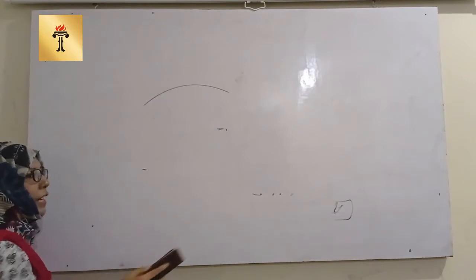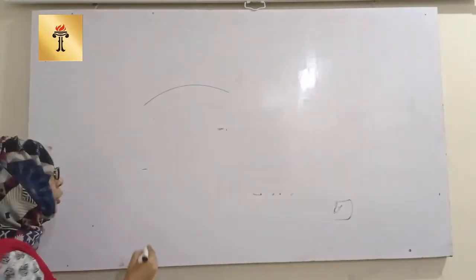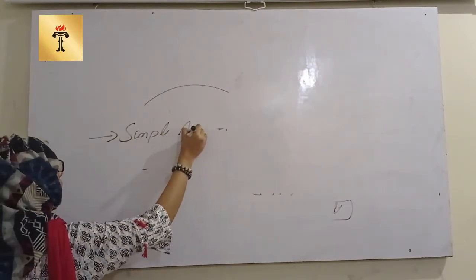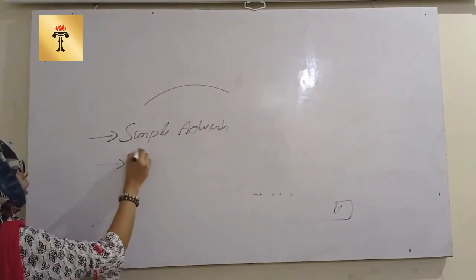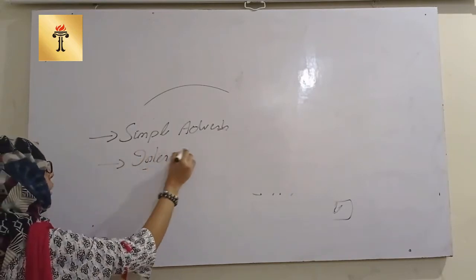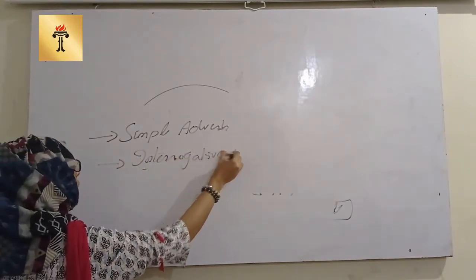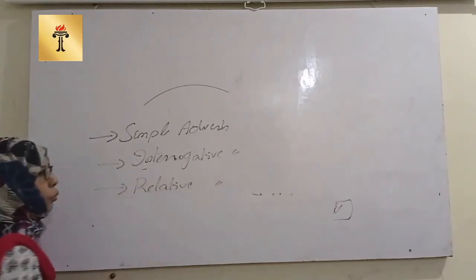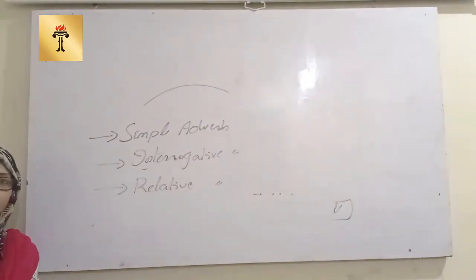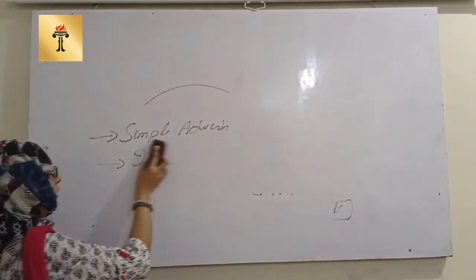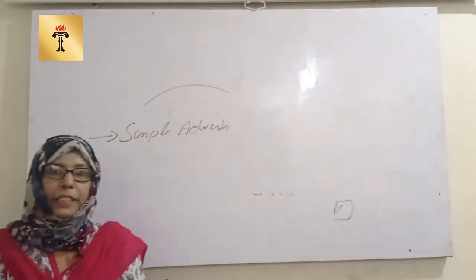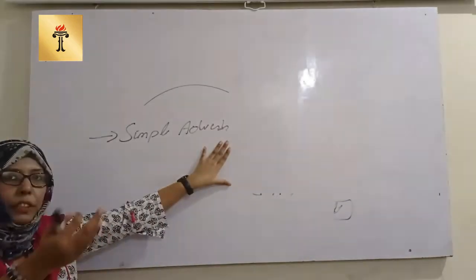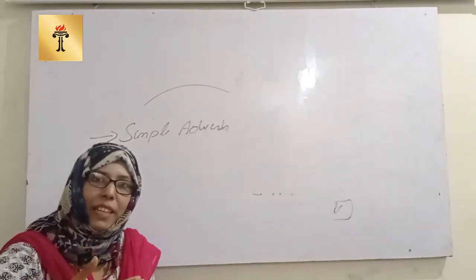My dear students, there are three basic types of adverb. Number one is the simple adverb, number two is the interrogative adverb, and number three is the relative adverb. Now we discuss these types one by one so that you may have a clear understanding of them. The simple adverb is further divided into a few basic types.